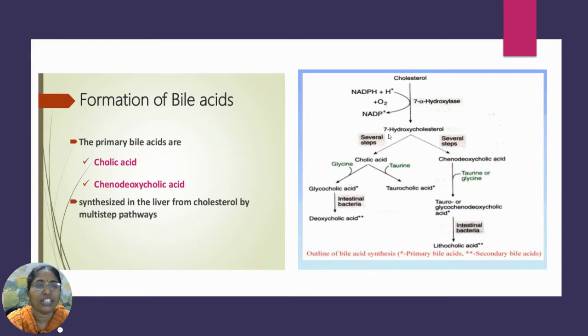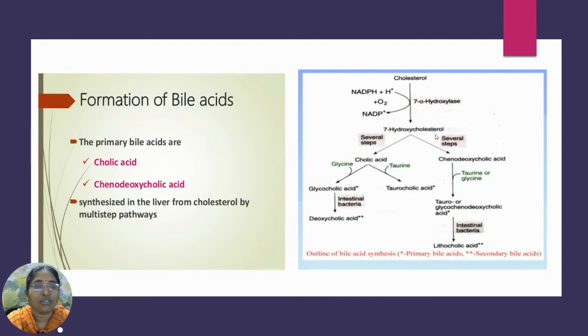That means an alpha hydroxyl group gets attached to the 7th carbon atom, resulting in the formation of the product 7-alpha hydroxycholesterol.